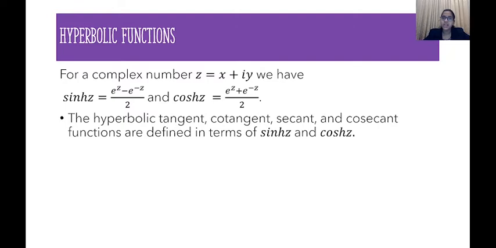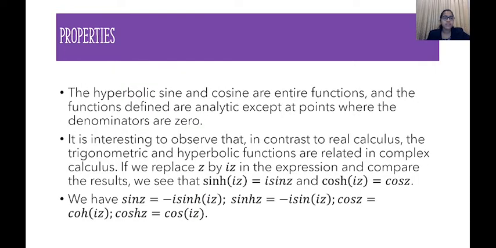We are familiar with the real hyperbolic functions, so the same results hold in the case of complex hyperbolic functions also. Next we will move on to some properties. Since hyperbolic sine and hyperbolic cosine depend upon the exponential function, and the exponential function is entire, they will also be entire.